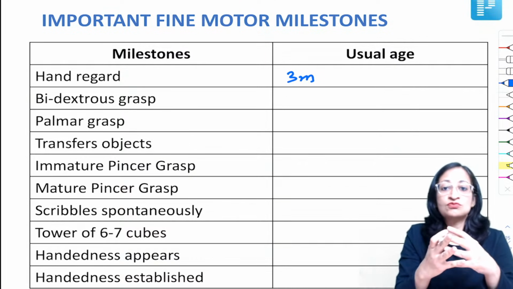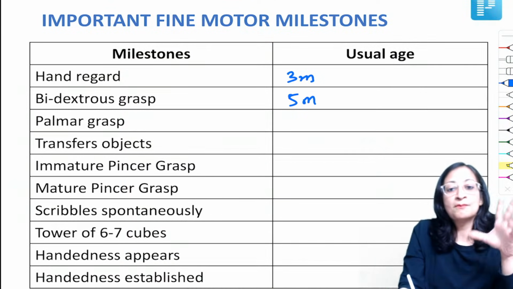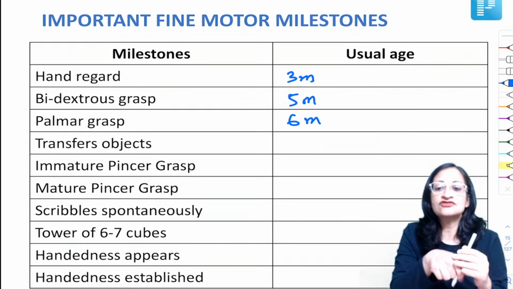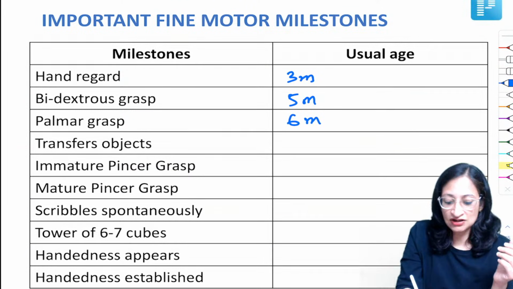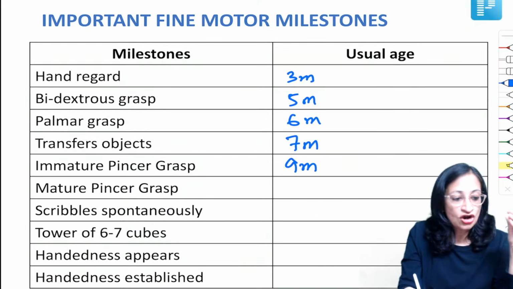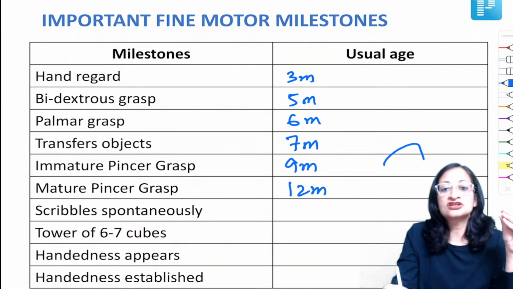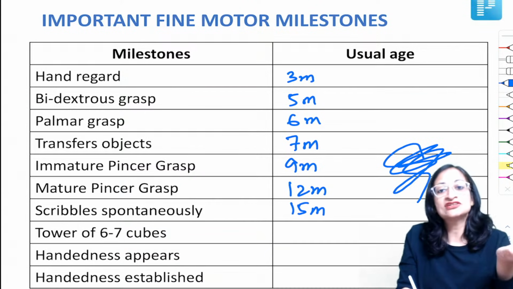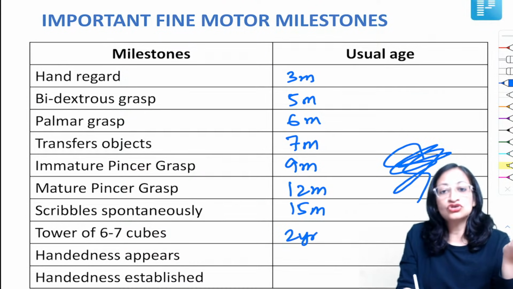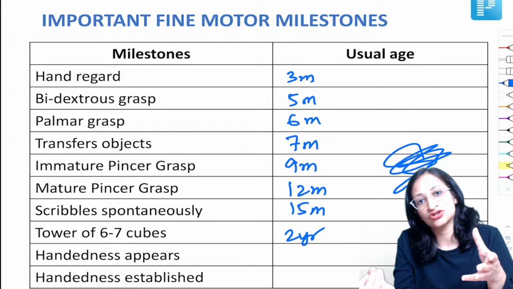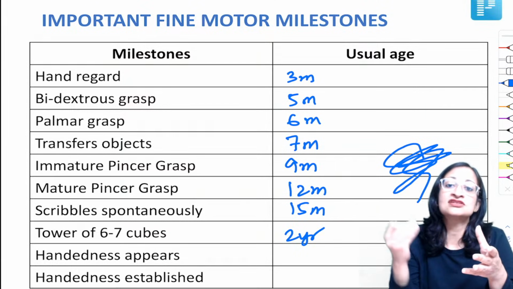Bidextrous grasp, holding with both hands, around 5 months. Palmar grasp or unidextrous grasp comes at 6 months of age. Transfers objects from one hand to another at 7 months. Immature pincer grasp comes at 9 months. Mature pincer grasp at 12 months. Scribbling spontaneously, say at 15 months. Tower of 6 to 7 cubes, 2 years. So, the number of cubes put in a tower is age into 3. So, 2 years, tower of 6 cubes. 3 years, tower of 3 threes are 9 cubes.